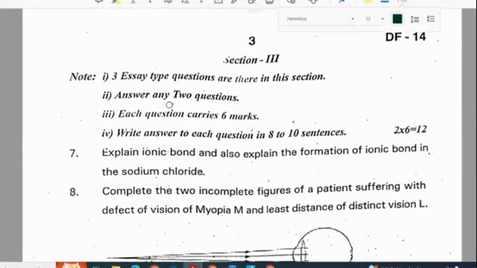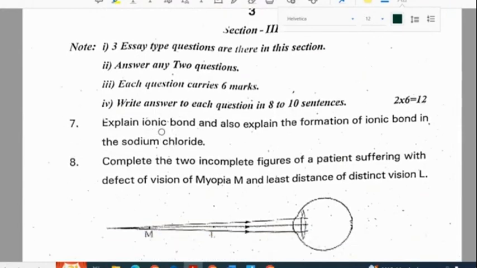Section 3 is long answers. Out of 3 questions, we need to attempt any 2. Each question carries 6 marks, total weightage is 12. Explain the ionic bond and also explain the formation of the ionic bond in sodium chloride.